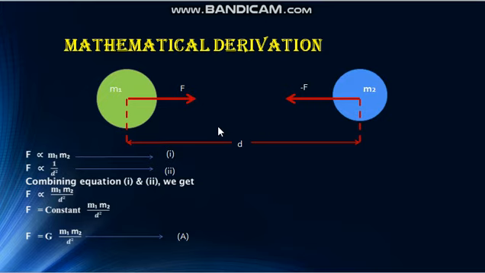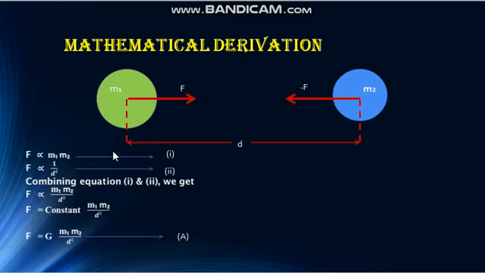Then according to Newton's law of gravitation, these objects will attract each other. Let us consider these objects are attracting each other with a force F. These forces are equal in magnitude but opposite in direction. This negative sign shows that these forces are opposite in direction.